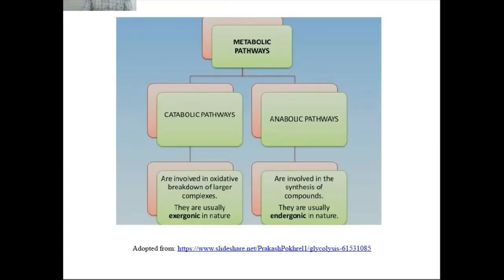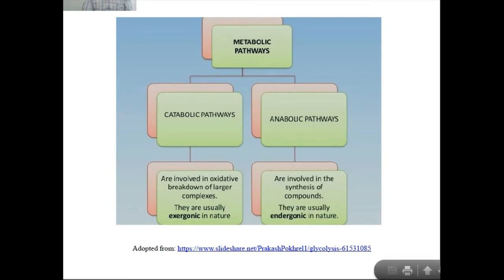The overall metabolic pathway of all carbonic, or we can say organic matter, is divided into 2 parts: the catabolic pathways and the anabolic pathways. Catabolic pathways are involved in oxidative breakdown of larger complexes.